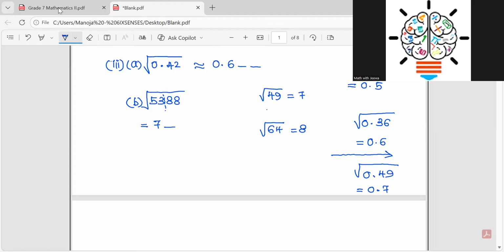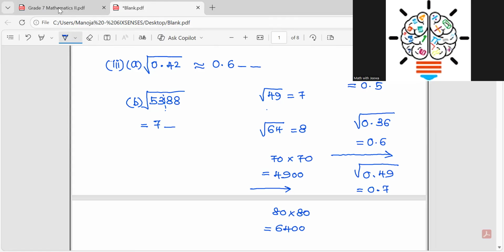Because if you take 70 times 70, what is the answer, children? It is 4,900. If you take 80 times 80, what is the answer, children? 6,400. That means the value they have given is in between 4,900 and 6,400.